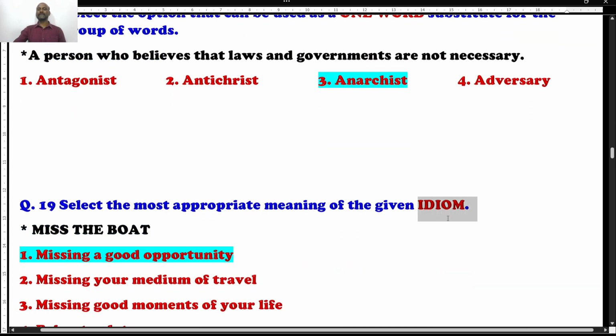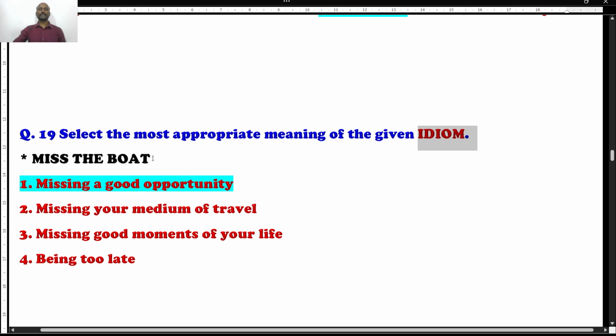Again, an idiom is asked. You have to select the meaning of this idiom: miss the boat. What do you mean by miss the boat? It's option number one. Missing a good opportunity is called miss the boat. So option number one is the right answer.